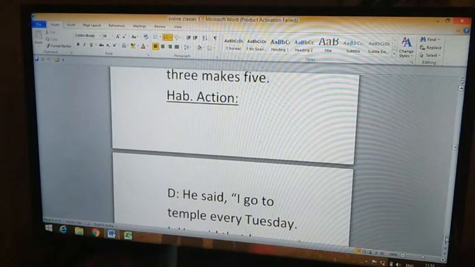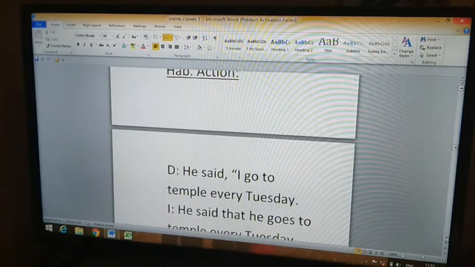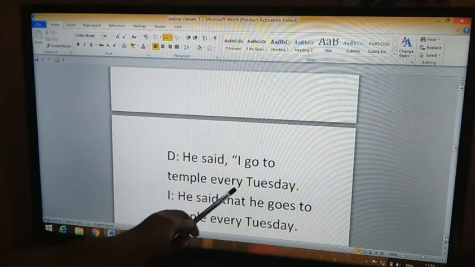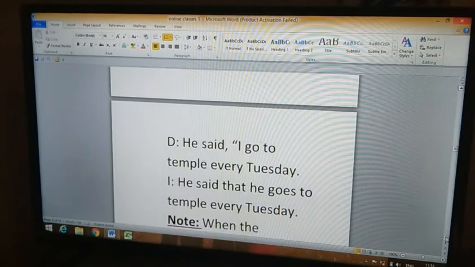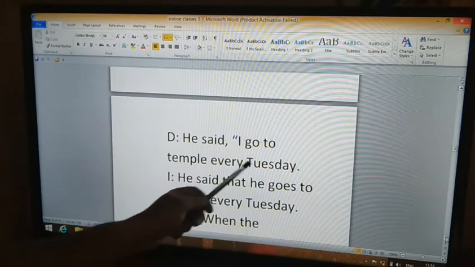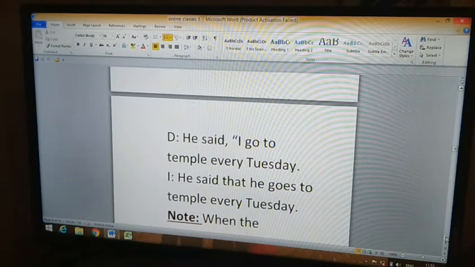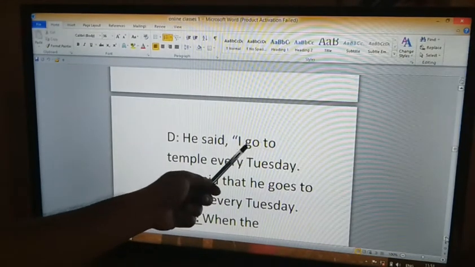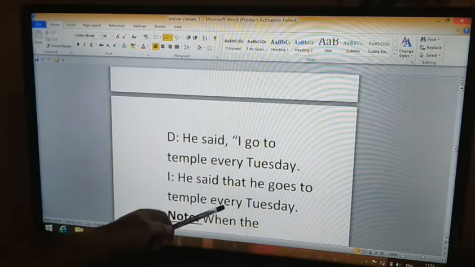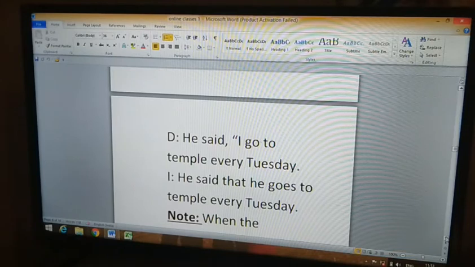When it comes to habitual action, the example is: he said, "I go to temple every Tuesday." Indirect speech: he said that he goes to temple every Tuesday. We are not going to make any change here, because according to this rule, it is universal truth or habitual action.